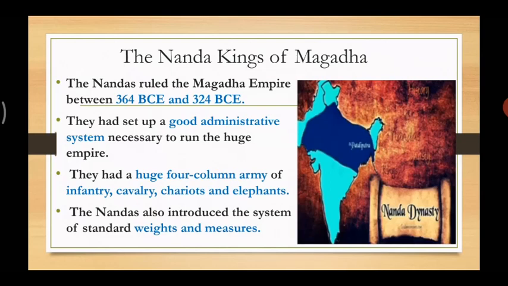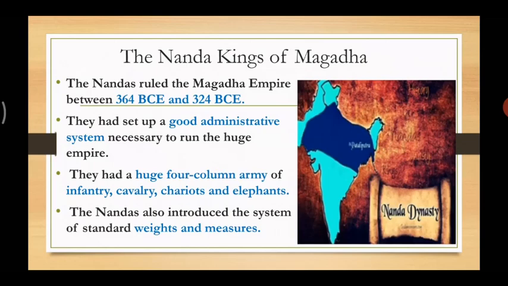They had a huge four-column army. There were infantry, cavalry, chariots, and elephants. All these things they had. The Nandas also introduced the system of standard weights and measures. Now today we have this system, but it was basically used in the time of the Nanda kings. Now here you can see in the map the Nanda dynasty.